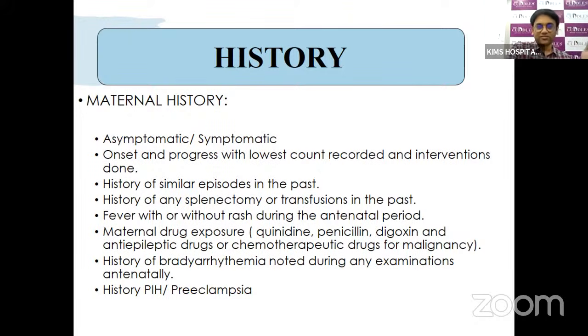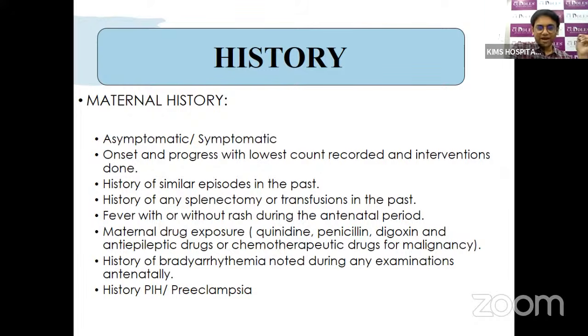We should know when the onset of thrombocytopenia was, what the lowest count is, and what the interventions were. Has the mother received any platelet transfusions or any drugs with thrombopoietin-like action? We should ask whether the mother had any similar episodes in the past, any splenectomy or transfusion in the past, and whether the mother has had any fever, with or without rash in the antenatal period, that can suggest a congenital TORCH infection. Has the mother been exposed to any drugs like clonidine, penicillin, digoxin, or antiepileptic drugs, or received chemotherapy drugs during pregnancy, that can be transferred to the babies intrauterine and lead to thrombocytopenia in the babies.